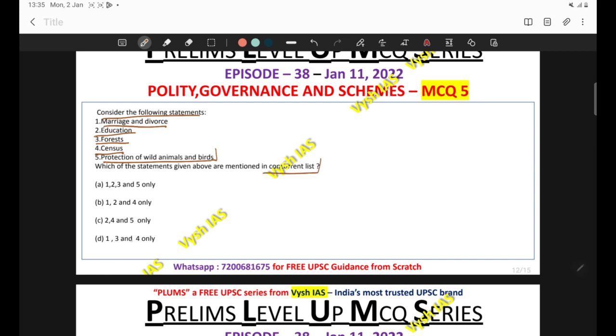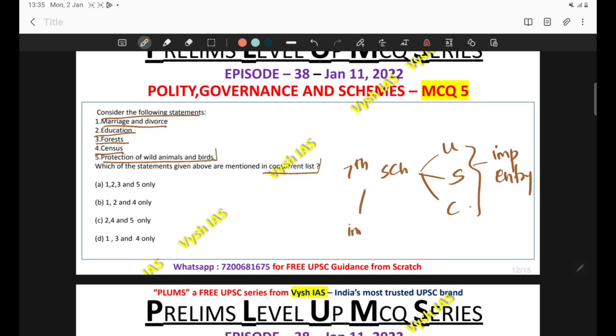They'll take the 7th schedule, and in the 7th schedule you are having 3 lists. Which are those lists? Union list, state list and concurrent list. So in all of these 3 lists, some important topics are mentioned. Although you don't have to cover all the topics mentioned in this list, you have to be aware of the important subject matters. Some 10 to 15 will be there in every list. Even if you are not aware of anything, you have to cover at least 10 topics from each list. So they'll ask which of these topics are mentioned in concurrent list, which of these are mentioned in union list, like that a question can be asked.